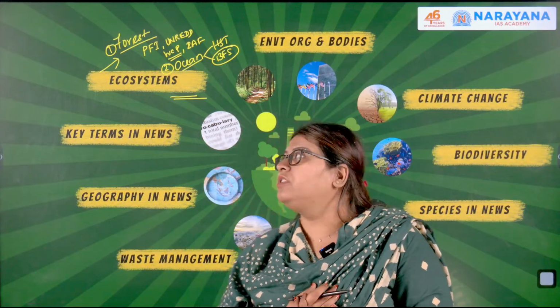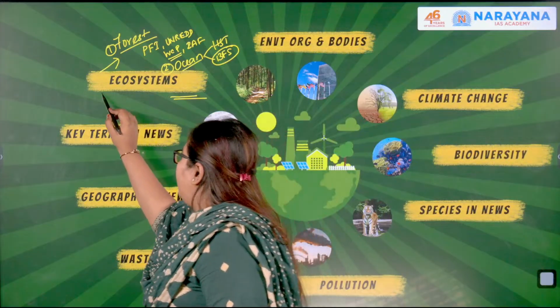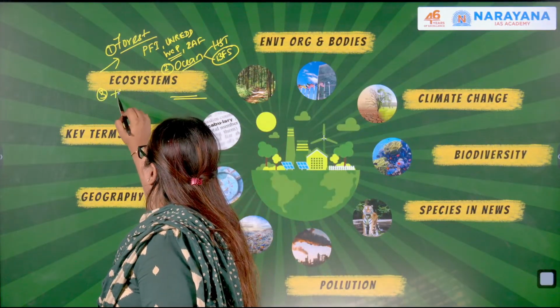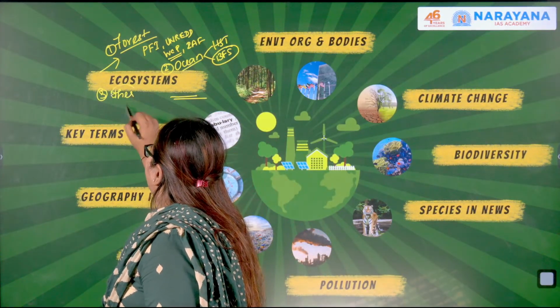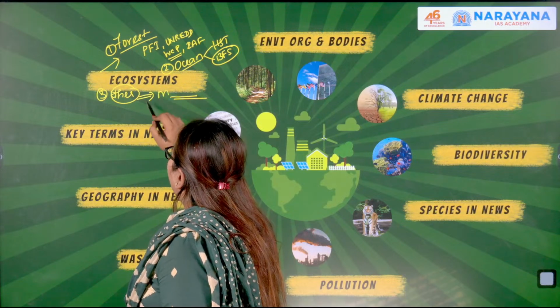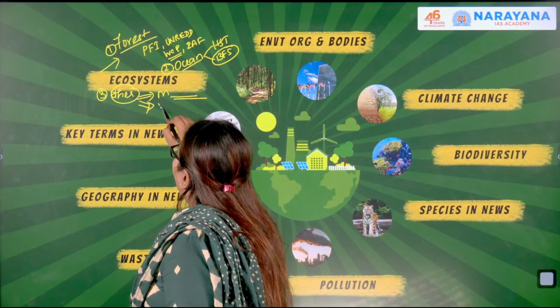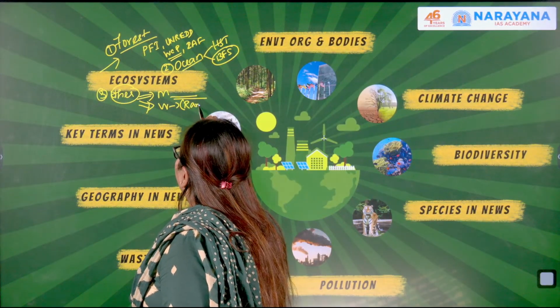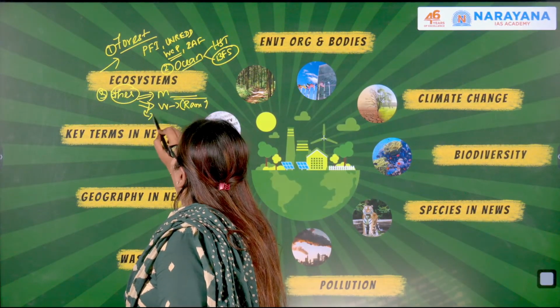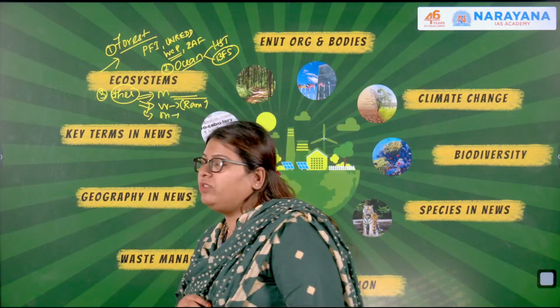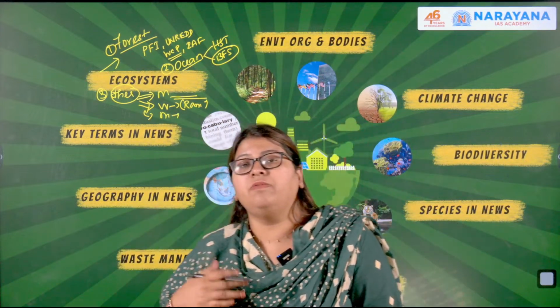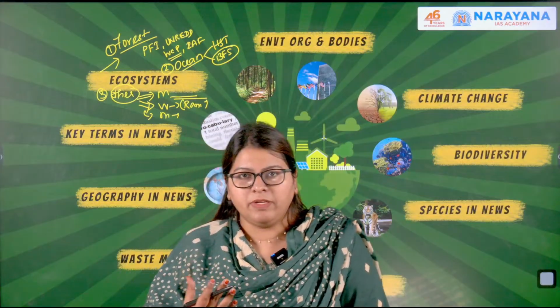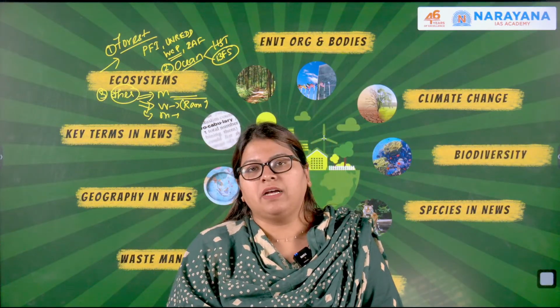Then we moved on to other kinds of ecosystem. Here we discussed the mountain ecosystem and the wetland ecosystem and its conservation status under the Ramsar Convention, etc. We also looked at the mangrove ecosystem and how these marine ecosystems help in regulating the climate as well as mitigating the impacts of climate change.